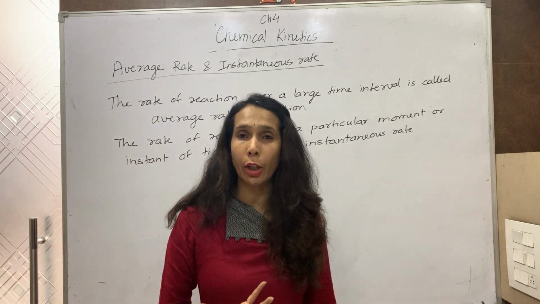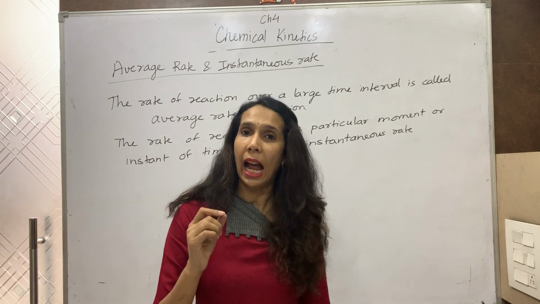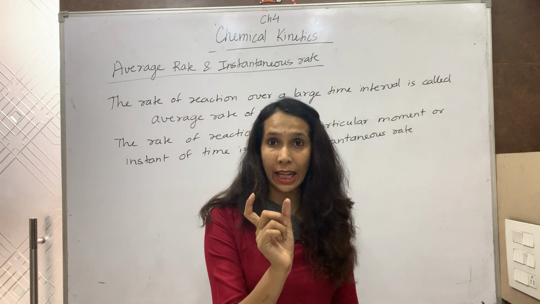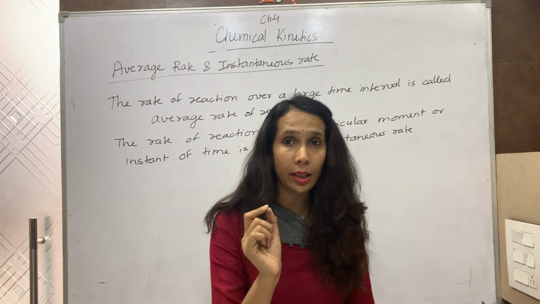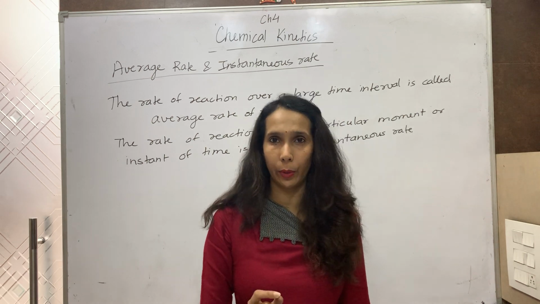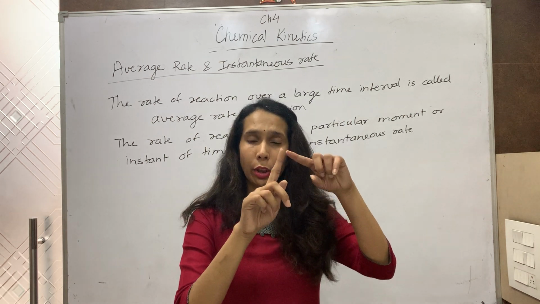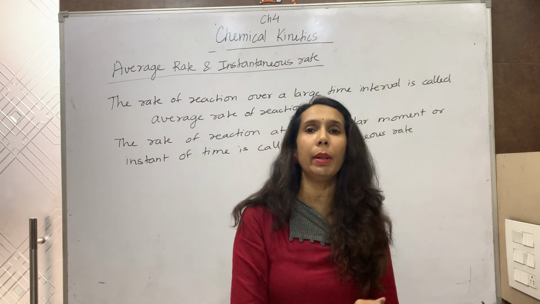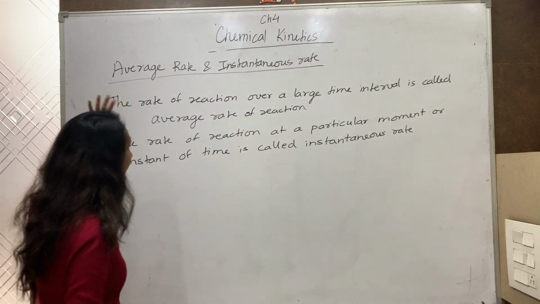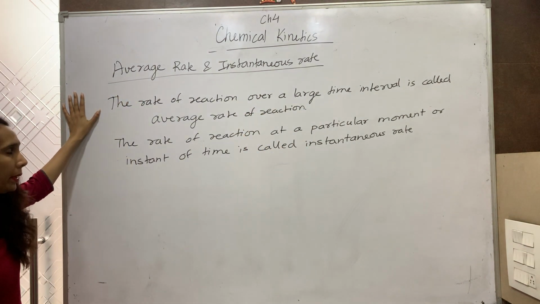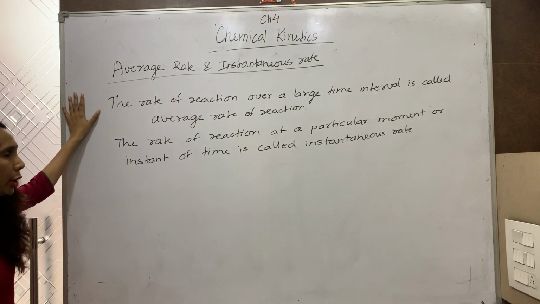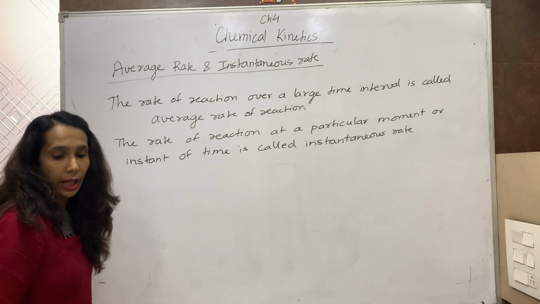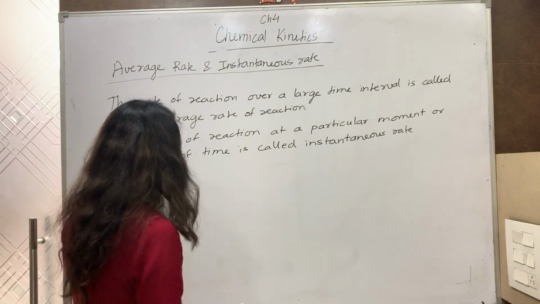That means you are doing a reaction, you started the reaction at 10 o'clock and at 10:30 you stopped the reaction. So if I ask you what is the rate of the reaction at 10:15, at a particular instant or moment of time, that is instantaneous rate. But if I find out the rate of reaction over the time interval 10 to 10:30, that is, I take the time interval of 30 minutes, then it is an average rate. The rate of reaction over a large time interval is called average rate of reaction, and the rate of reaction at a particular moment or instant of time is called instantaneous rate.